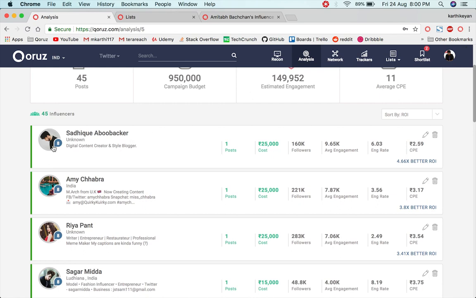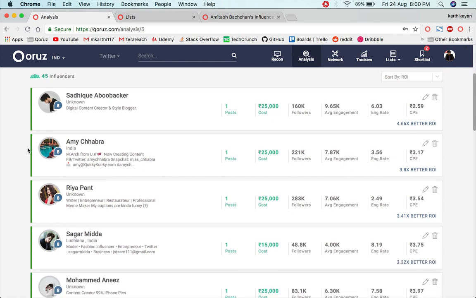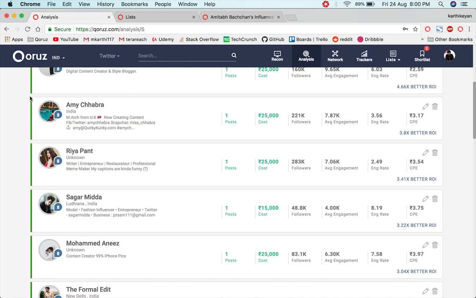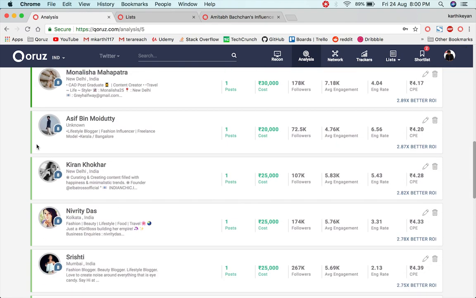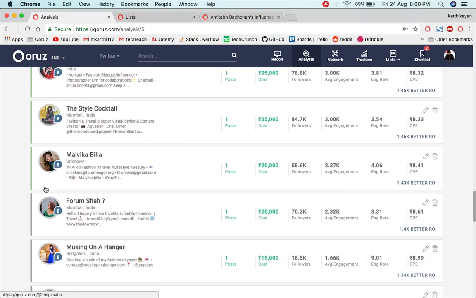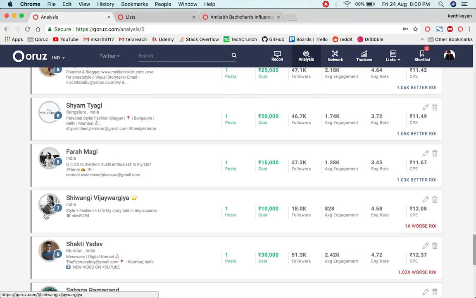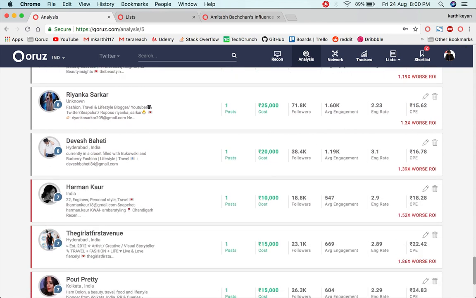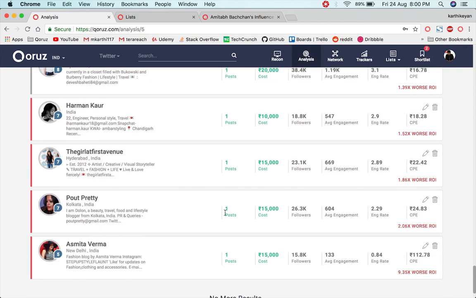For example, here we have color tone based segmentation wherein all the influencers who are in dark green or the green color tone will be the ones who will be working best for this particular campaign, and all those who are having the lower segment of gray or even the red will be those who will contribute less for the campaign in the end.